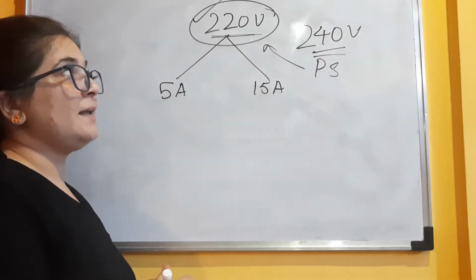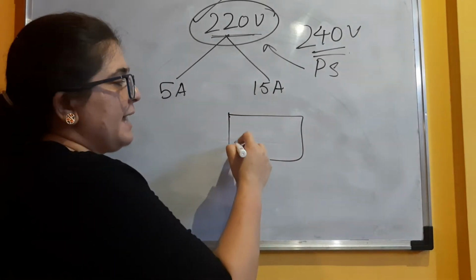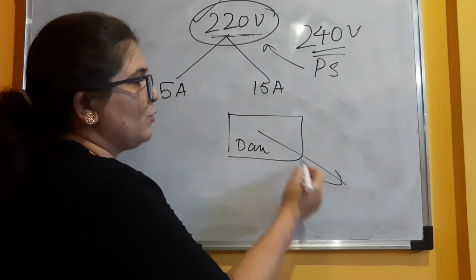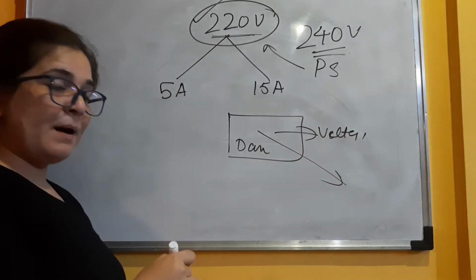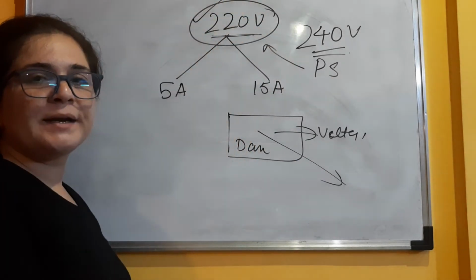Try and understand. Again, you have to go back and remember the analogy that I had given of a dam. The pressure with which the water came out was actually the voltage. So the power stations are providing us current with the same force of 220 volts.